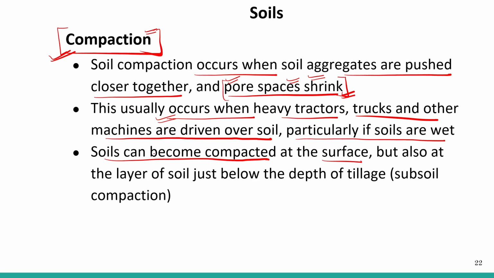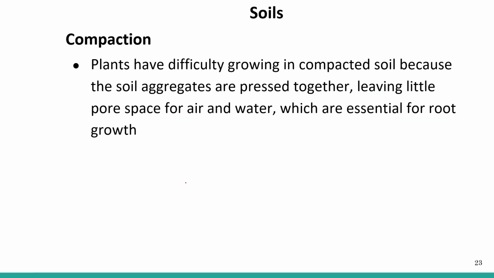But also the layer of soil just below the depth of tillage can become compacted, which is subsoil compaction. Generally the subsoil is already compact, and if we create pressure above, then the top layer also gets compacted. Plants have difficulty growing in compact soil because the soil aggregates are pressed together.